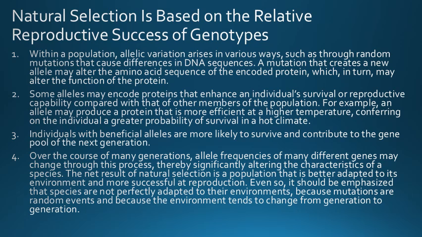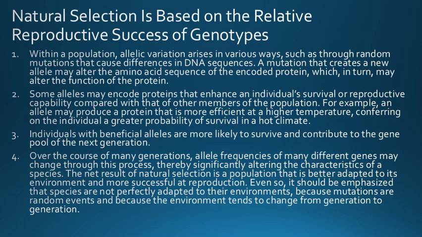Next point is individuals with a beneficial allele are more likely to survive and contribute to the gene pool of the next generation. And the last point, over the course of many generations, allele frequencies of many different genes may change through this process, thereby significantly altering the characteristics of a species.